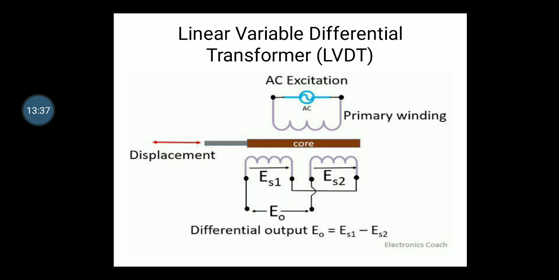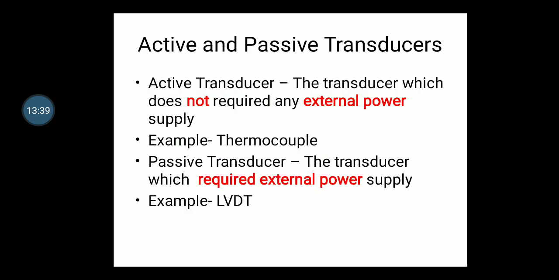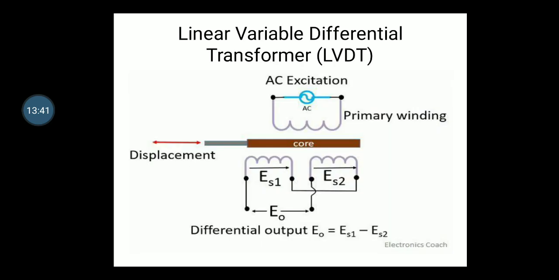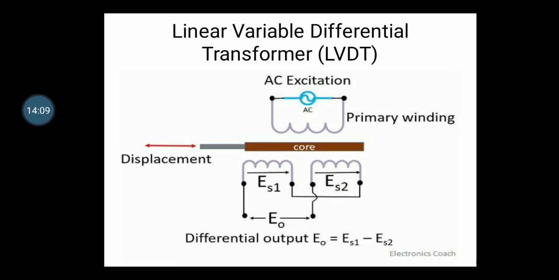Now if the core moves toward one side, let's suppose the core is moving towards ES2, that is on the right hand side, then the output voltage of ES2 will increase and the voltage of ES1 will decrease. For example, initially it was 5 volt in both the transformers, but when this core moves this side, the output voltage of ES2 will increase and ES1 will decrease.